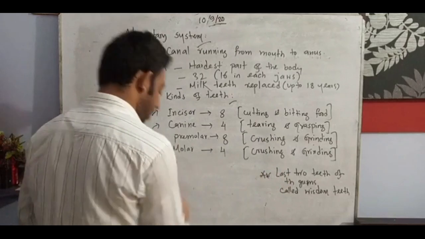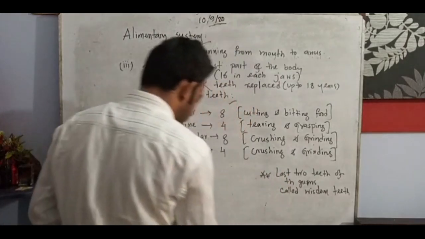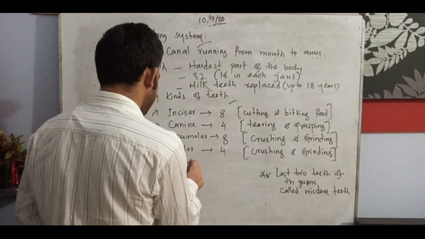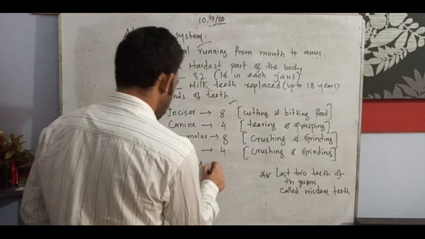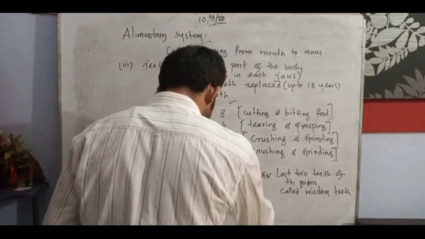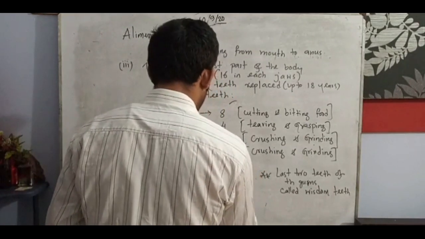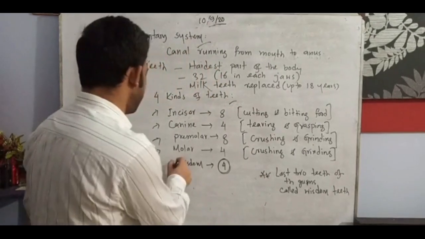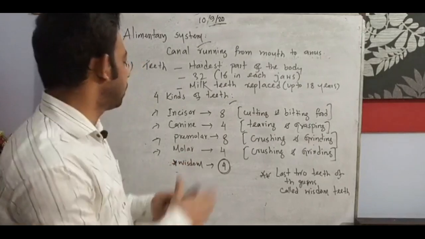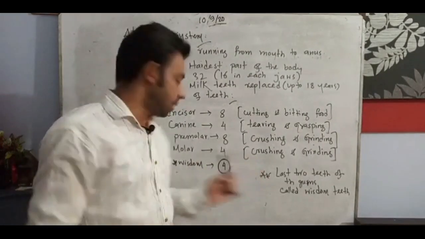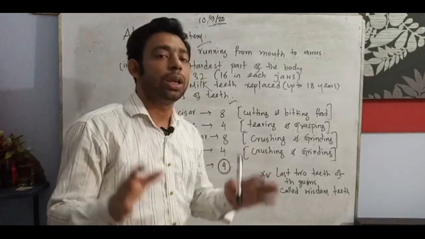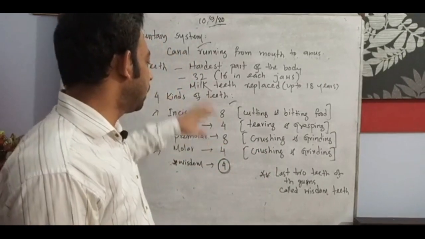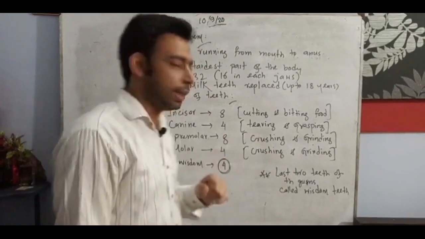I am giving the teeth number: wisdom teeth are also counted as 4. Now it does not actually go on as a separate part of the teeth; it is also counted as molar teeth. So now we will count how the 32 teeth are there.